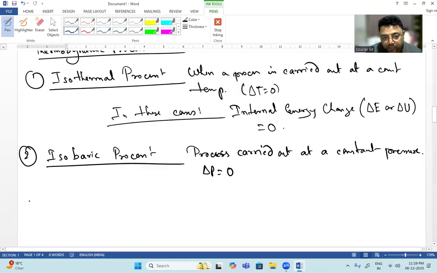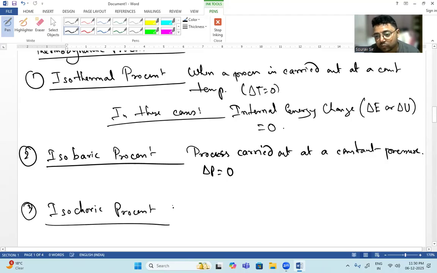Now, the third one is the isochoric process. Choric means volume, so this is a process carried out at a constant volume.